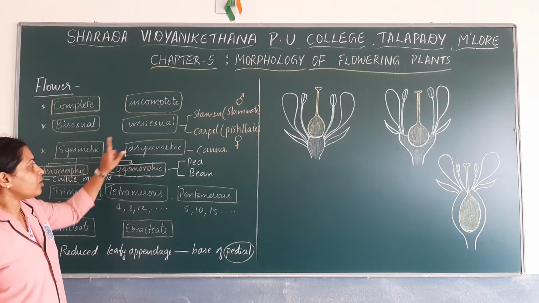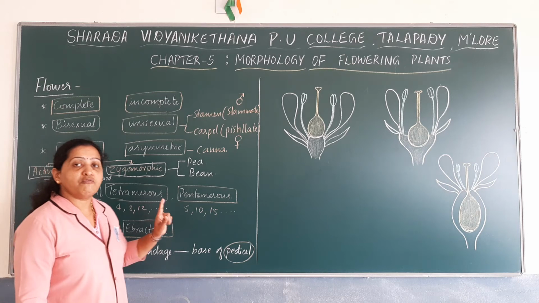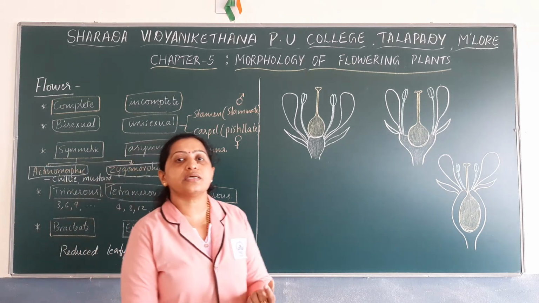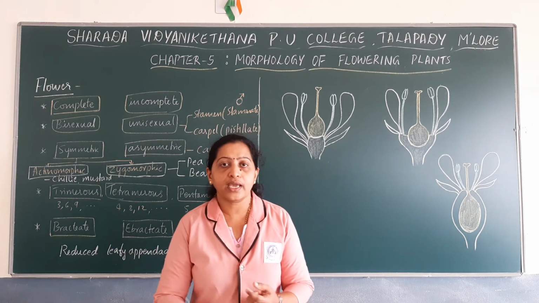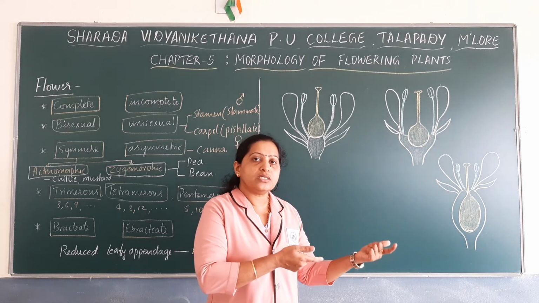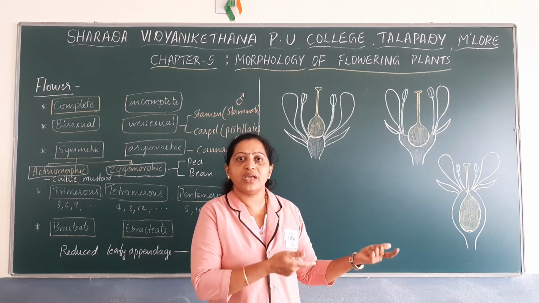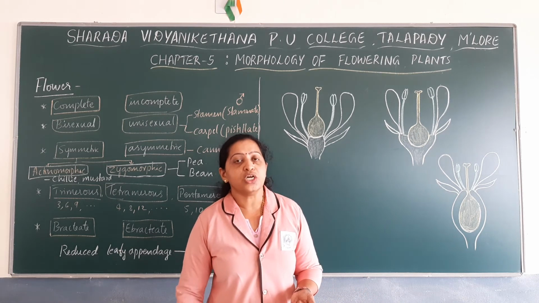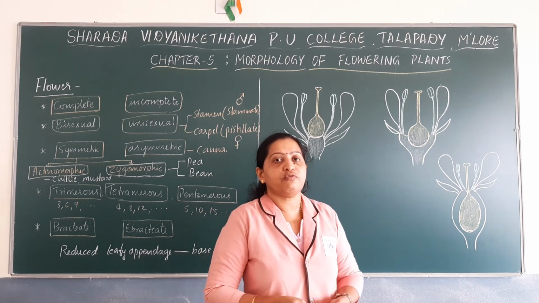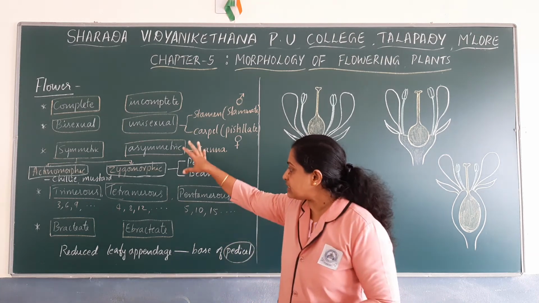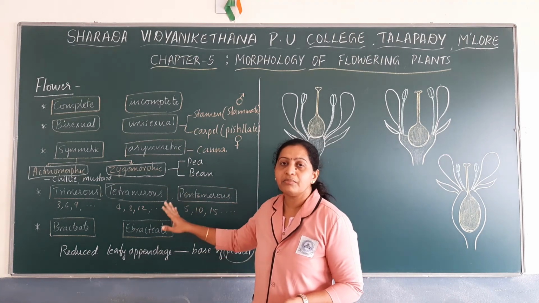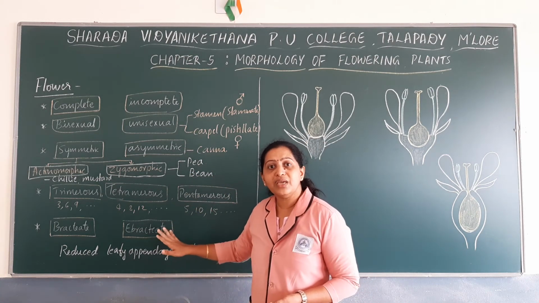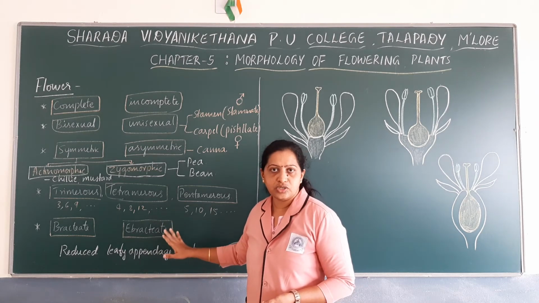We have to remember all these terminologies because we have to technically describe the flowers. In the same chapter, towards the end, we have the concept of semi-technical description of flowering plants, where we usually use these terminologies. So better remember these terms and their meanings.